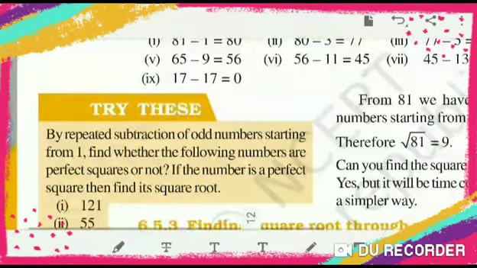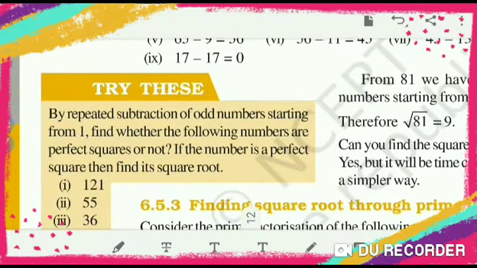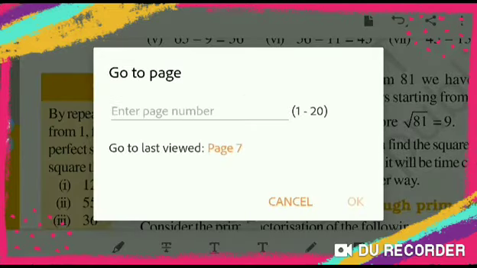In the same way you can see this. By repeated subtraction of odd numbers starting from 1, find whether the following numbers are perfect squares or not. If the number is a perfect square, then find its square root. So you can solve that. Okay.